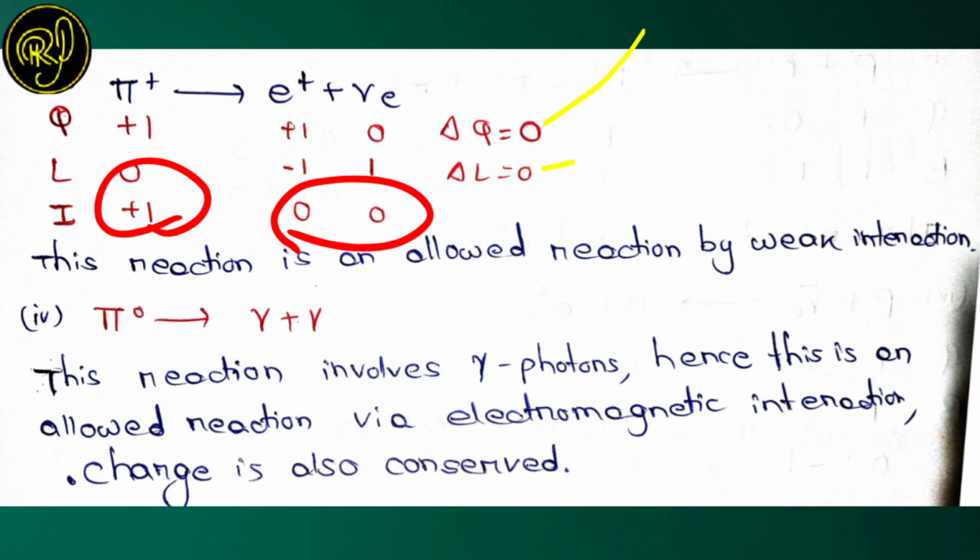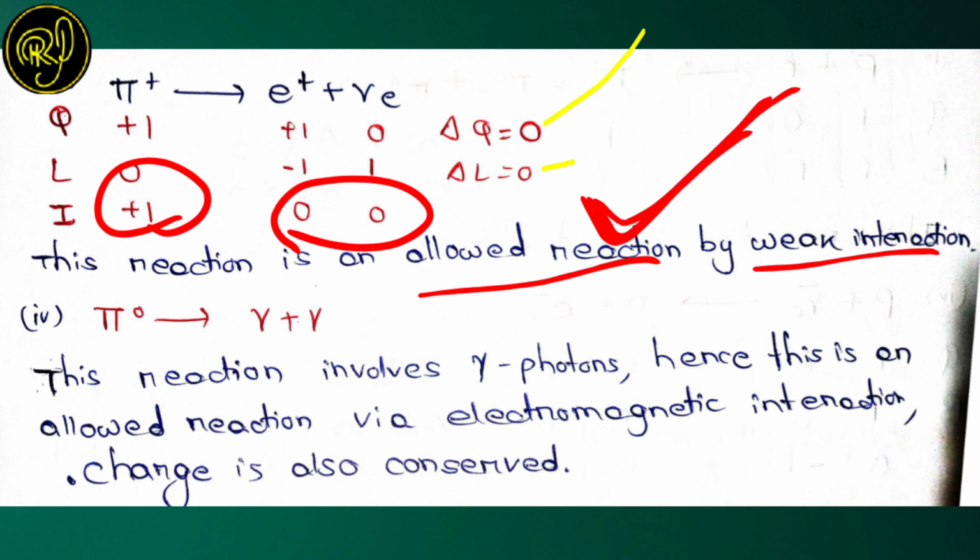Since charge is conserved and lepton number is conserved, this reaction is an allowed reaction. But isospin of the LHS is +1 and the RHS is 0, so this reaction is a weak reaction, right? Any reaction in which isospin is not conserved is a weak interaction. Hence this is an allowed reaction by a weak interaction.